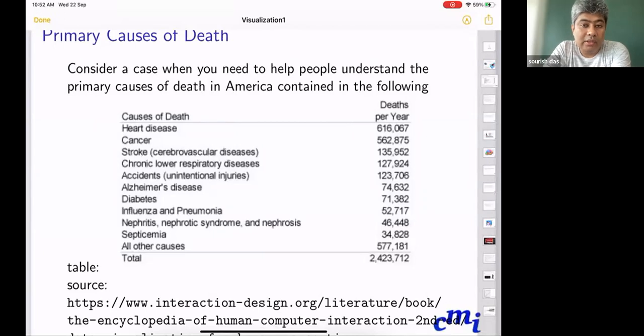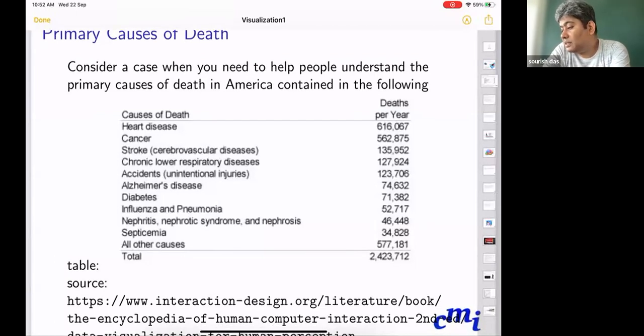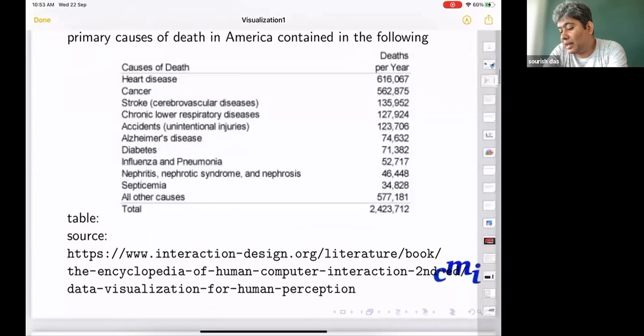I mean, some people are good with the table and numbers. I have seen that. And so just looking at the numbers, you can say heart disease and cancer are the major two causes of death in United States. But if you look into India or any developing nations, you will see the contagious diseases are much more prevalent causes of death rather than heart disease or cancer. So that is a basic difference, and I think that is because of the public health difference that we have.